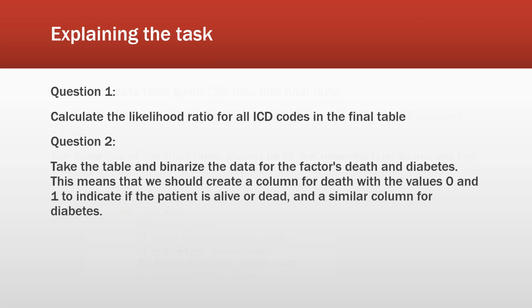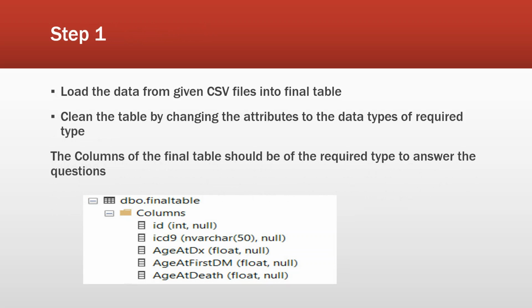Coming to the first question, we'll solve this question in steps. First, load the data from the given CSV files into the final table. Clean the table by changing the attributes to the required data types. The columns of the final table should be of the required type to answer the questions. The final table should contain columns ID, ICD-9, AZDX, AZ first DM, AZ death. AZDX is the age at diagnosis. AZ first DM is the age at which diabetes mellitus occurred for the first time.